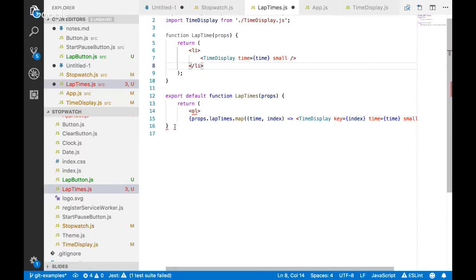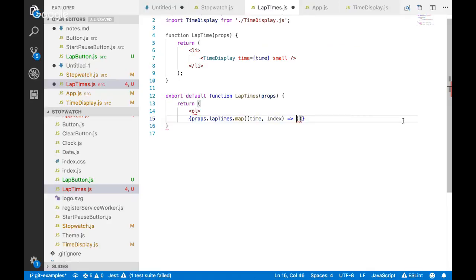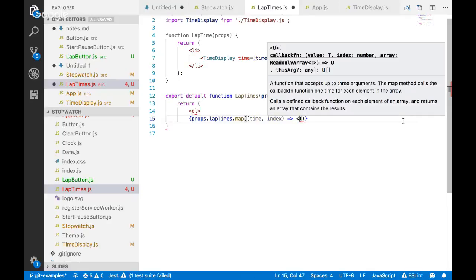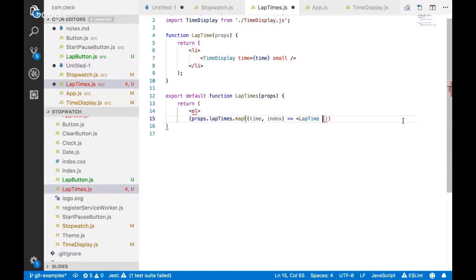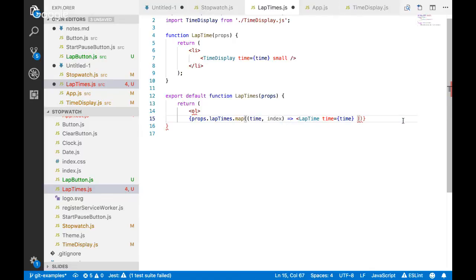So now I've got lap times. And now I'm going to change this to a lap time, and then pass a time into it. So time, and let's set the key to the index. It's sort of non-optimal key setting.